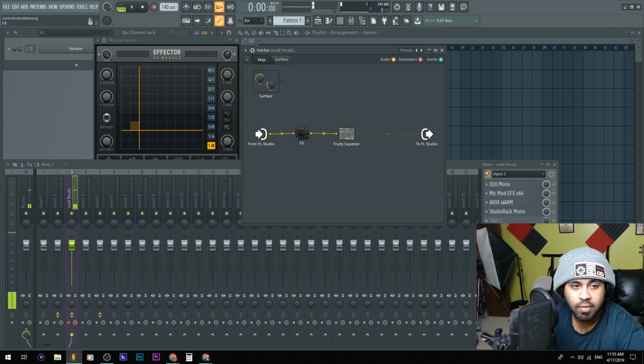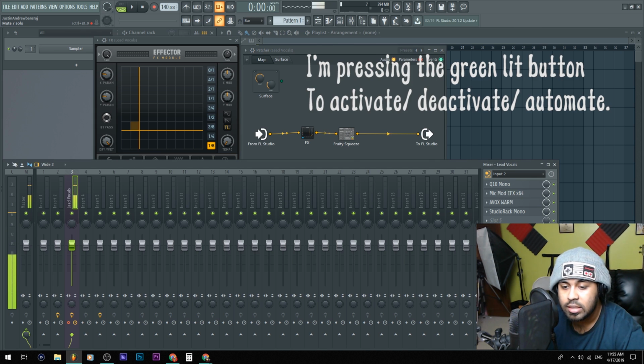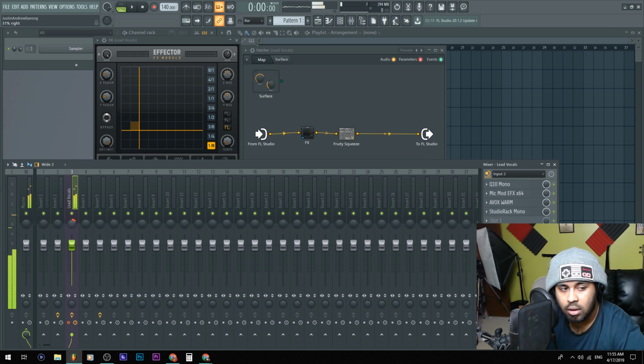So here we have the thing in the Patcher. All we have to do is turn this thing right on and off. And when you want it on, you can just turn it right back on. Oh yeah, and the panning. And you got the panning.